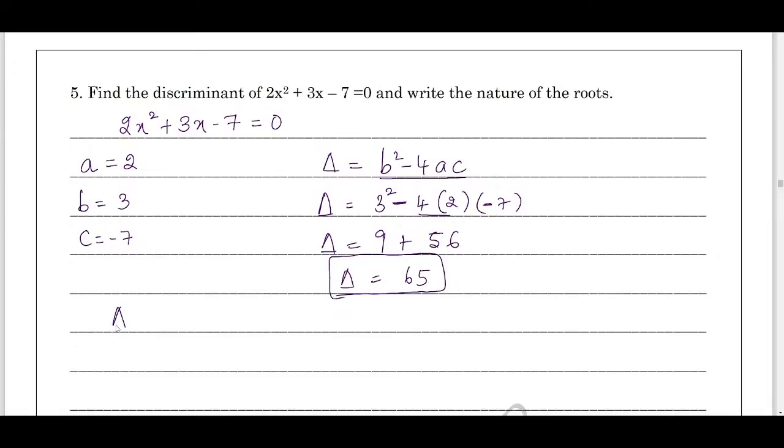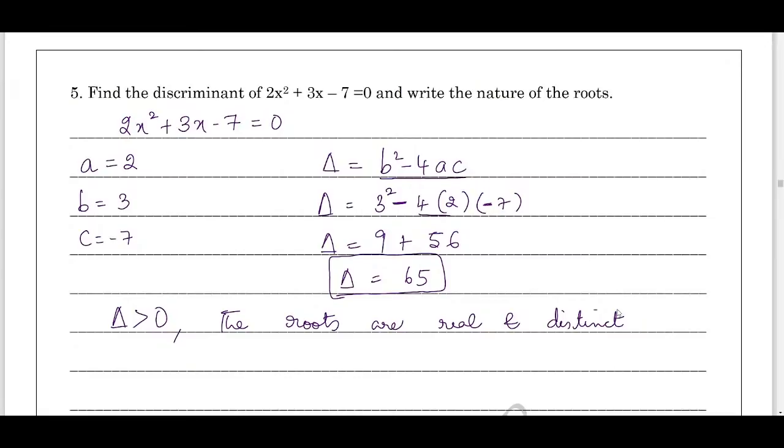Now we can check the value of delta is greater than 0, right? The 65 value is greater than 0. That means the roots are real and distinct.